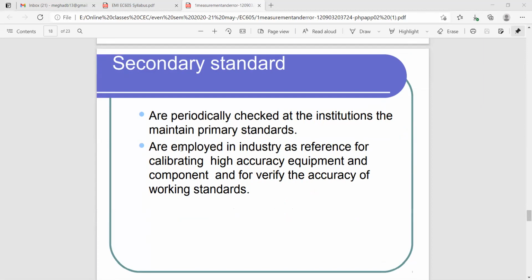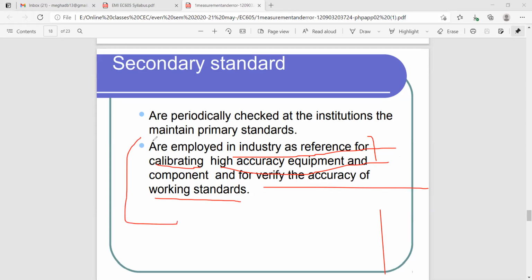As you can see here, it is mainly employed in industry as a reference for calibration of high accuracy equipment and components, and to verify the accuracy of working standards. So these standards are used in various instruments wherever you need high accuracy, high precision, to get more accurate results.